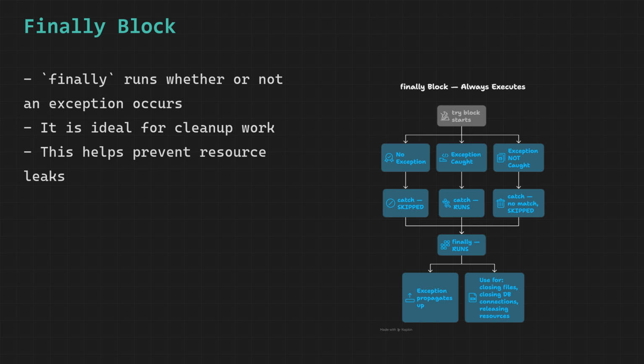One nuance: if both the catch block and the finally block throw exceptions, the exception from finally suppresses the exception from catch. The catch exception is lost. This is a known subtlety and is one reason why try with resources was introduced in Java 7, which we will see at the end of this video as the modern replacement for manual finally cleanup.